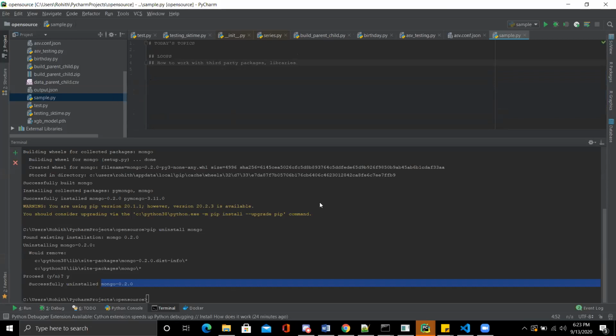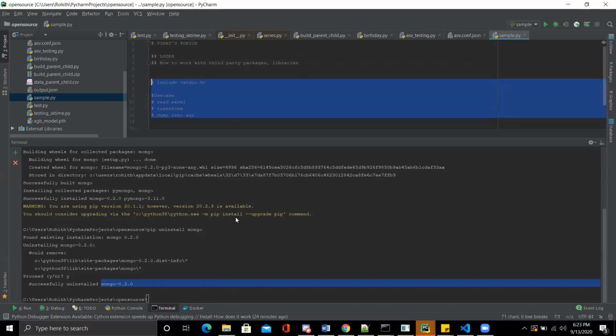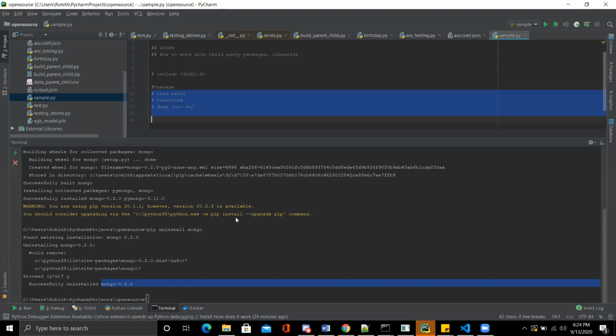Yeah, Rohit, so can we say that all these steps which you have mentioned here, like read the Excel, and second one is the transformation, and third one is load the data. So we can say that in a real-time project, in a real-time scenario, we'll import the data from flat files and different kinds of databases, and unstructured data like PDF also. So we can say that mostly things supported by Python, we will only look into the transformation things, the business logic you want to transform, that thing you need to take care of, and the rest of the things are taken care of by Python.